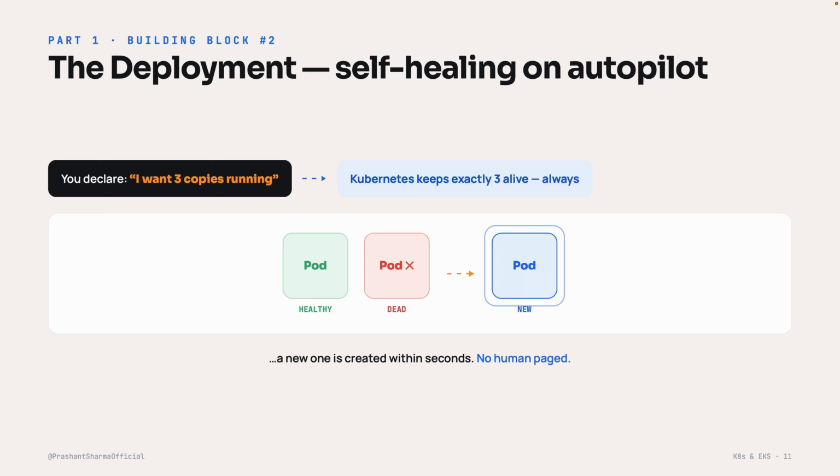In old school operations, an alert fires and a human gets paged. With Kubernetes, it notices instantly that you have got 2 pods but you asked for 3. So it just creates a new one within seconds. Nobody woke up, nobody got paged, the system quietly healed itself. And that is not a premium feature to buy. That is how Kubernetes works by default.